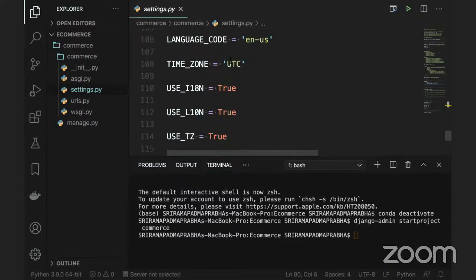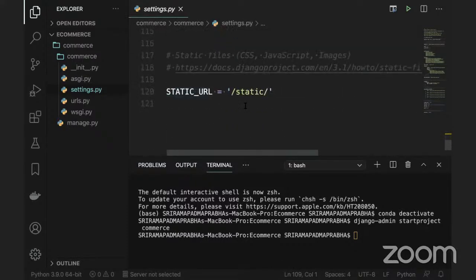If you want to set the time zone, we can change it here. By default it is the UTC time zone. If you want to set it to a different time zone, we can set it here. And also we have the static URL. What is the meaning of static URL? If you want to place any CSS, JavaScript and images, we are going to use this static URL.